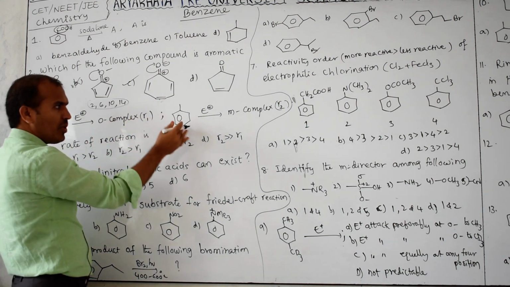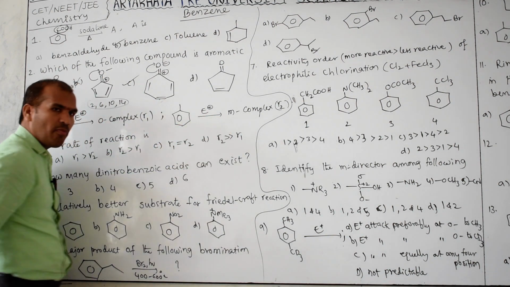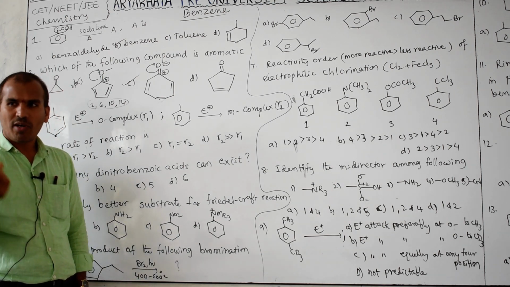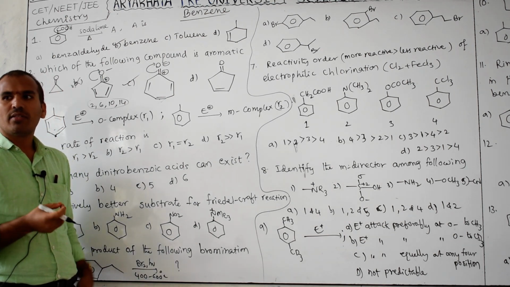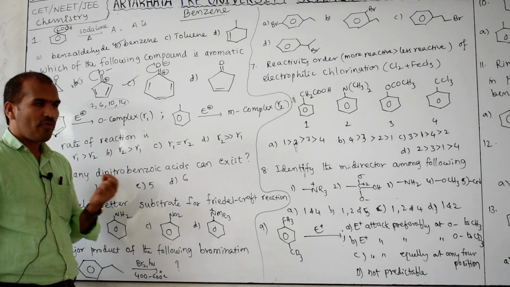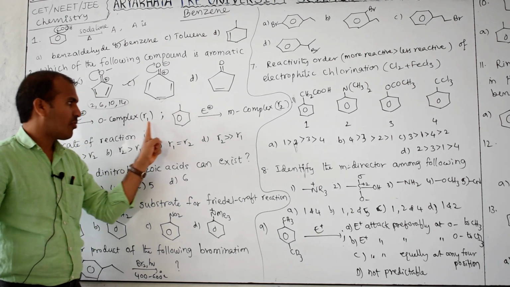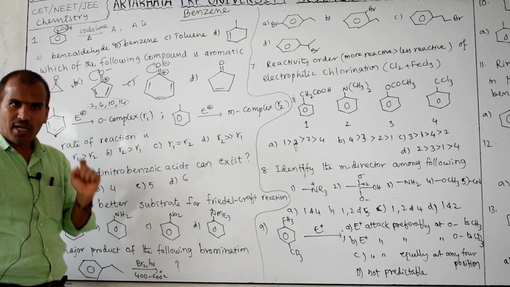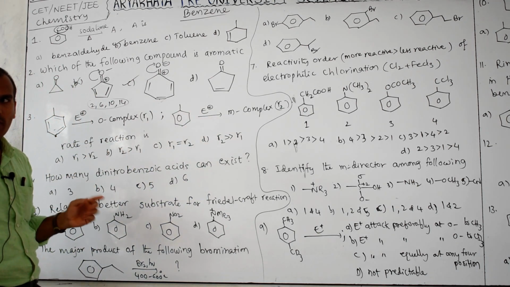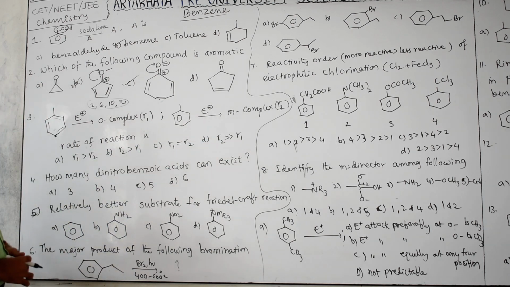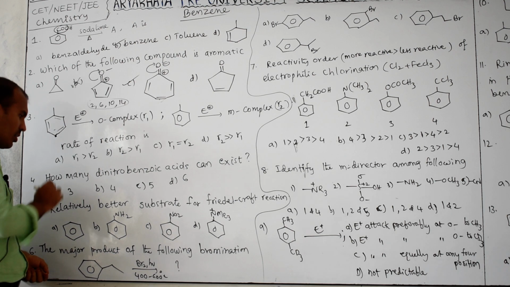Next, with the same given electrophile, this would give the meta complex. So the meta complex does not form here. If it forms, it is only a very little bit, and it is not a favorable condition. Here R1 is a rate and R2 is a rate. Which will be fast, R1 or R2? R1, because this is a favorable condition and this is an unfavorable condition. Therefore, which is the correct one? The first one only is satisfying here.